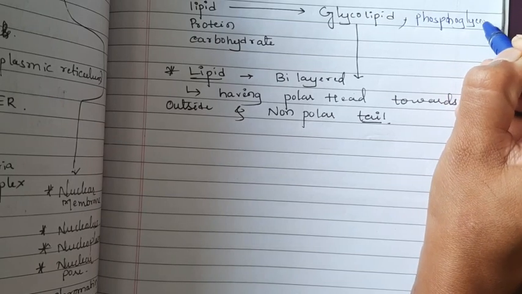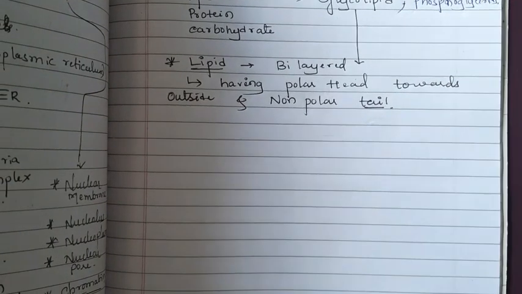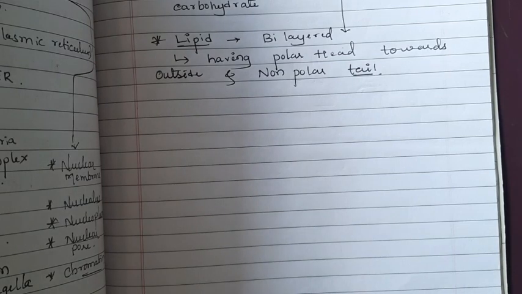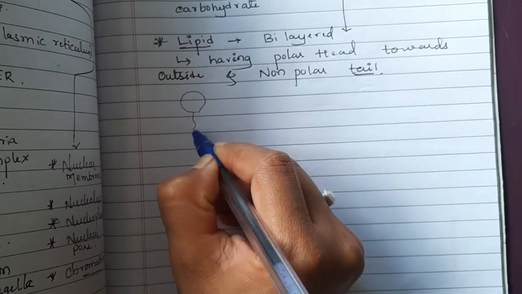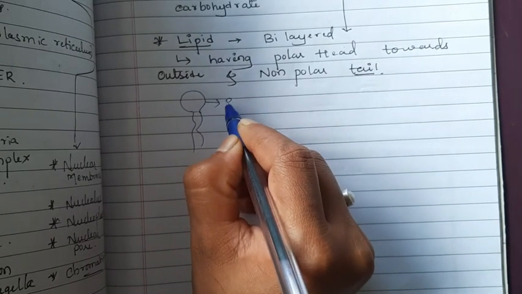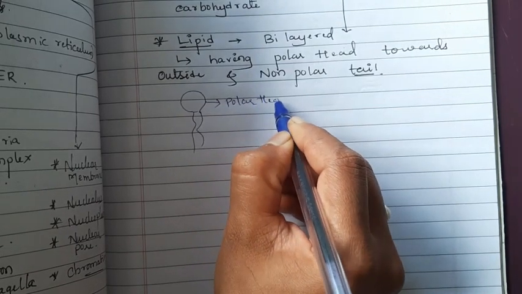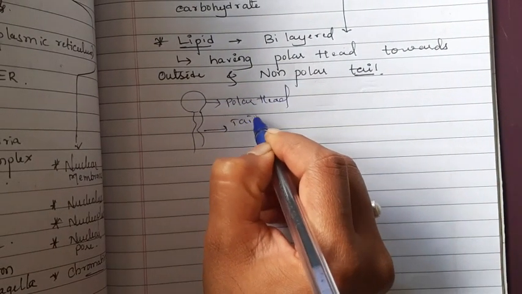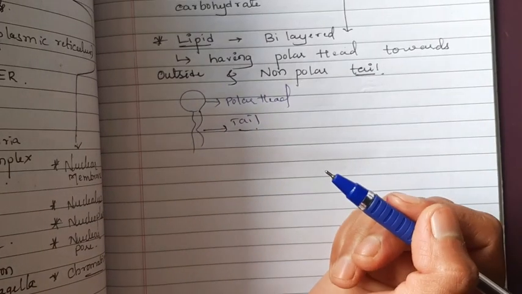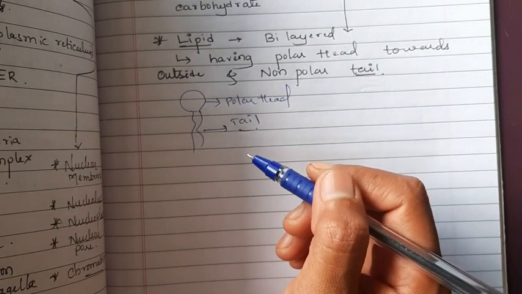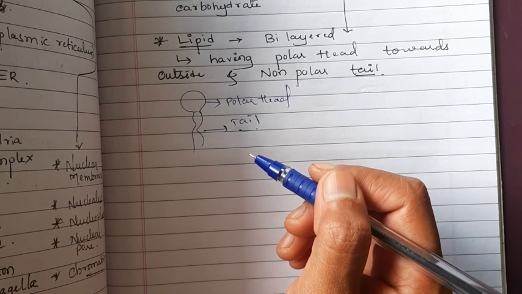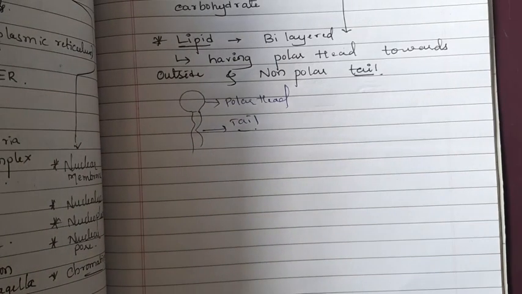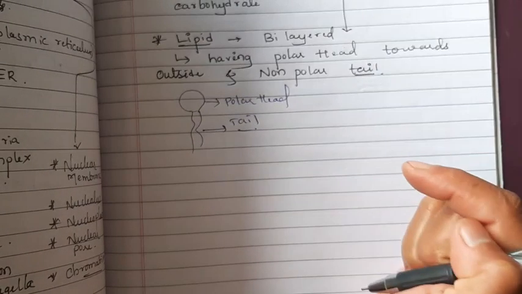Phosphoglycerides. Okay, the structure of lipid is exactly like this. This is the polar head, this one is the tail. These are nothing but the glycolipids or just phosphoglycerides. Okay, then I already told that lipids are present in a bilayer.